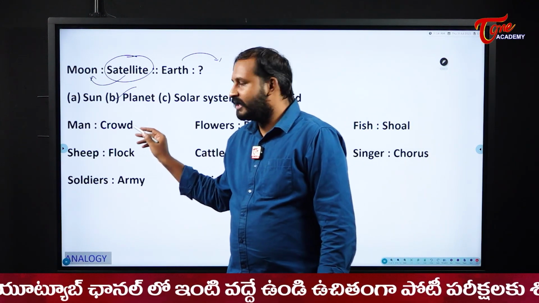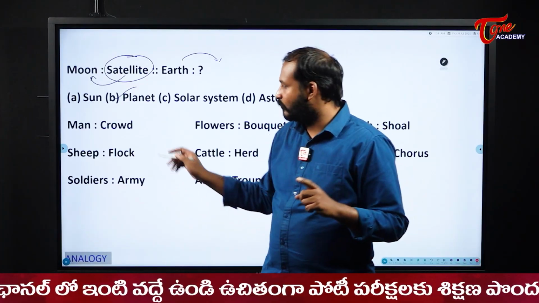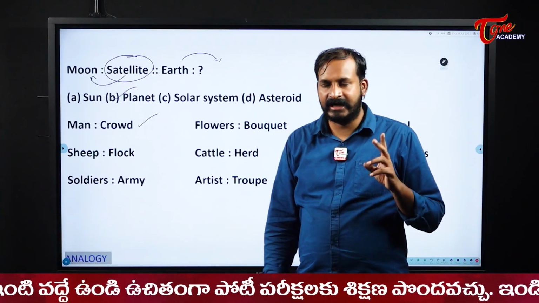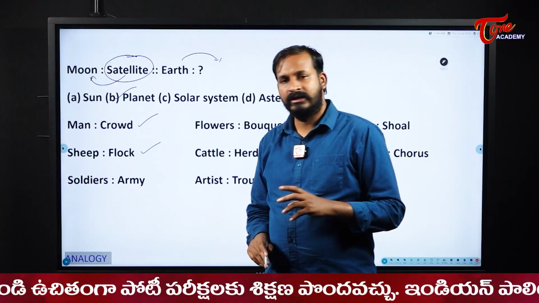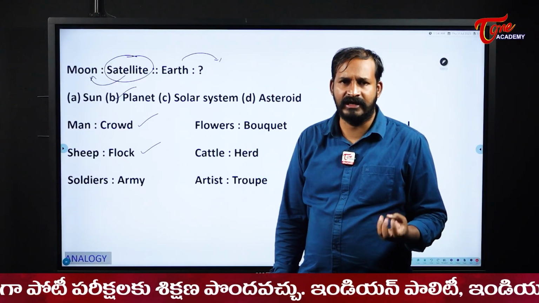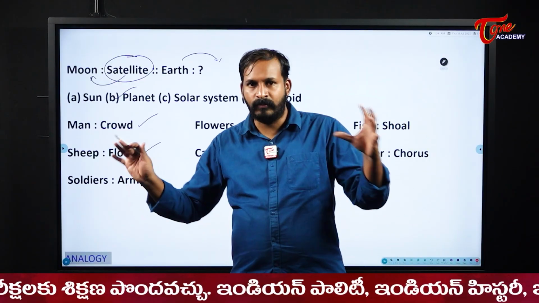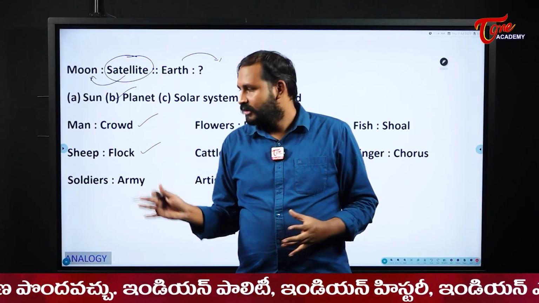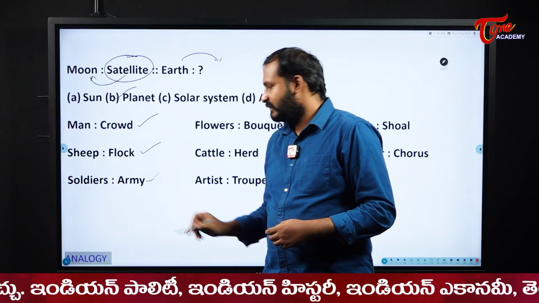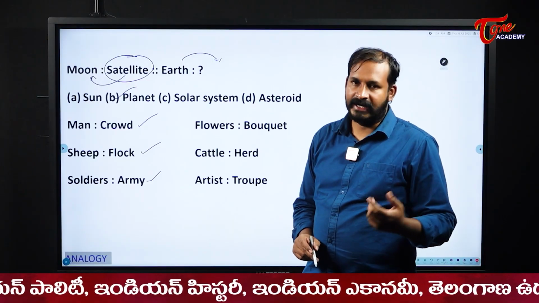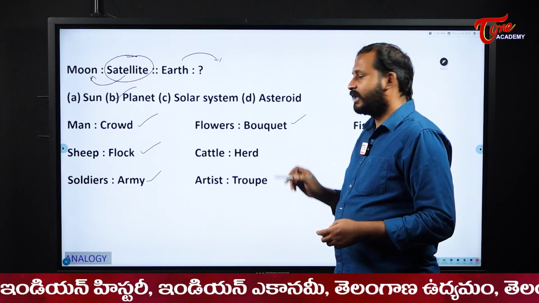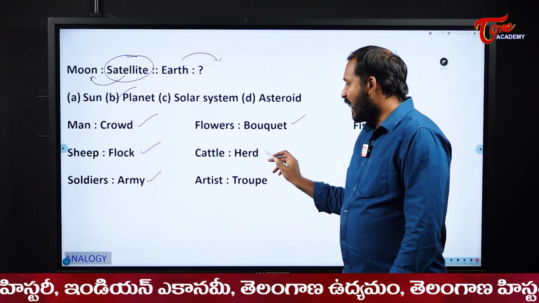Now see here, man and a crowd, single person and a group. Sheep and a flock of sheep. Generally we use that word. Flock means a group of sheep. Next, soldier and army. Flower and bouquet, right? Cattle and head.